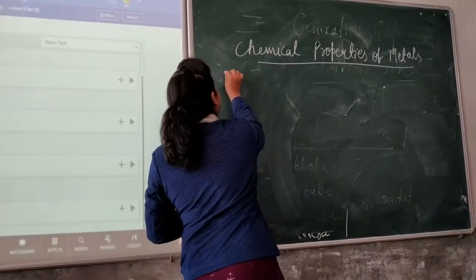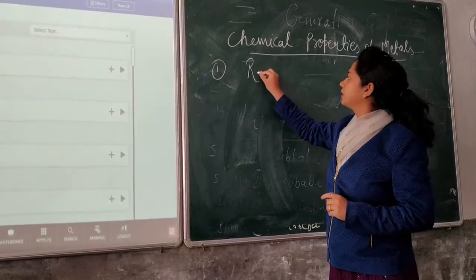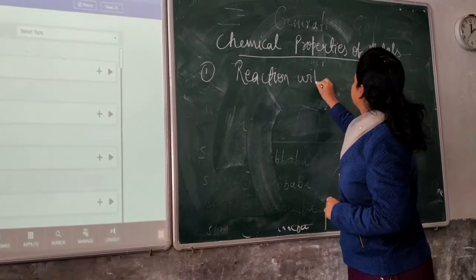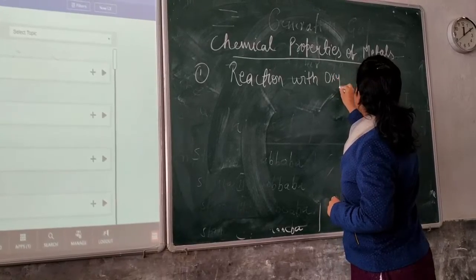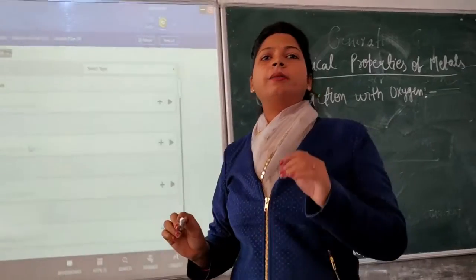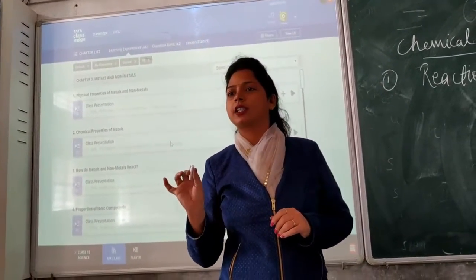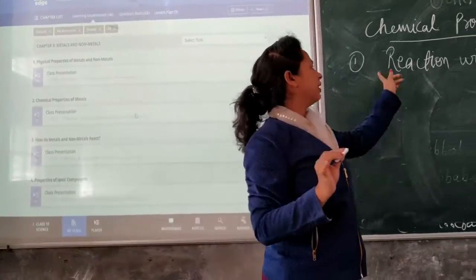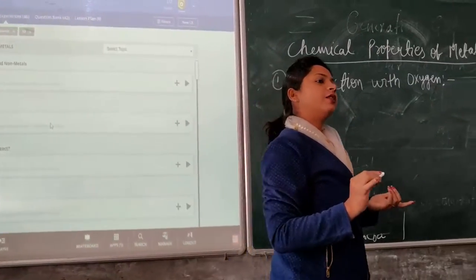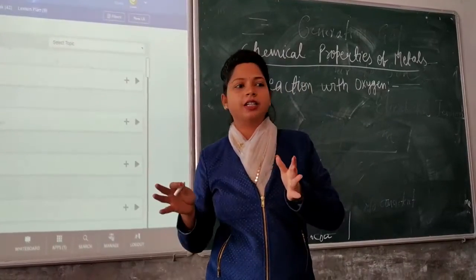Now, the very first property of metal is reaction with oxygen. Okay? Metals react with oxygen to give us oxides. Non-metals also have the same tendency. If non-metals react with oxygen, we have non-metallic oxides.